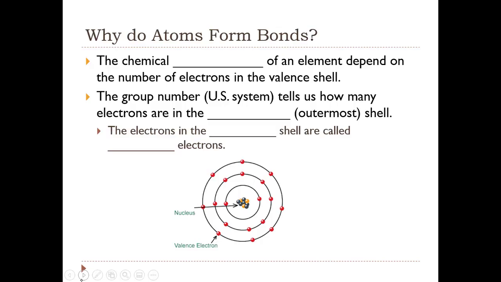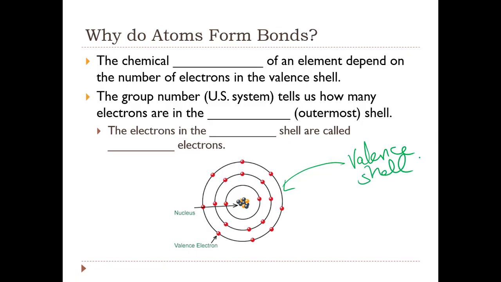And in order to understand this process of bond formation, we have to understand a little bit about how electrons are arranged within the atoms. And so electrons occupy these specific energy levels, so that are specific distances from the nucleus. And the energy level, which we also call a shell, so kind of like an onion has layers, so we could think of it like that. But the outermost layer is called the valence shell.